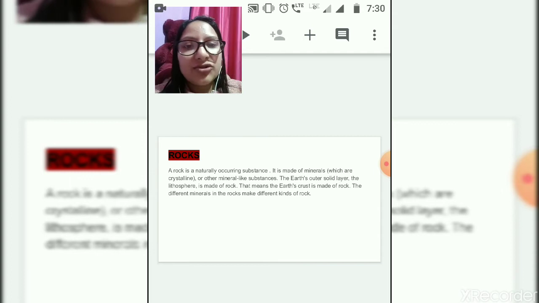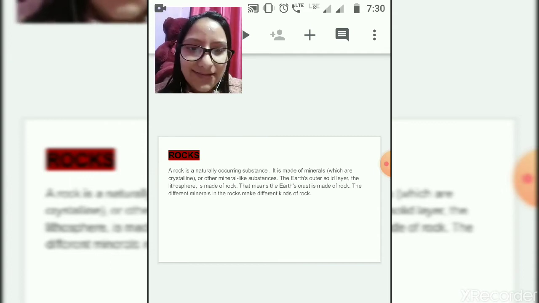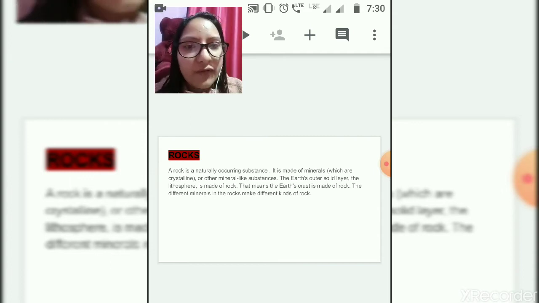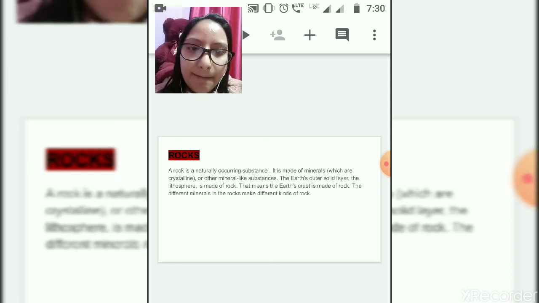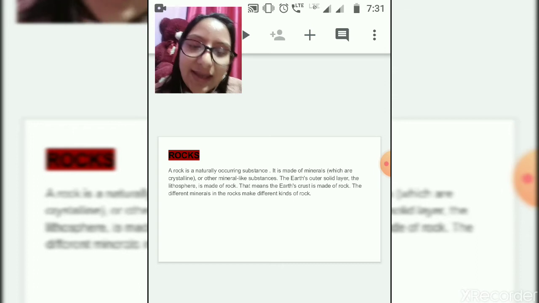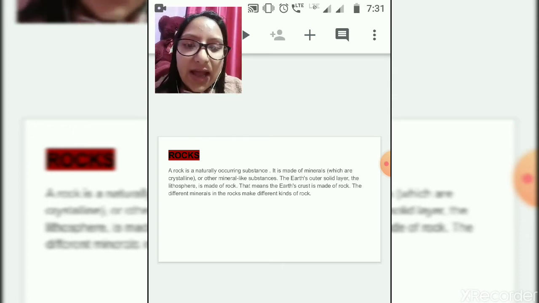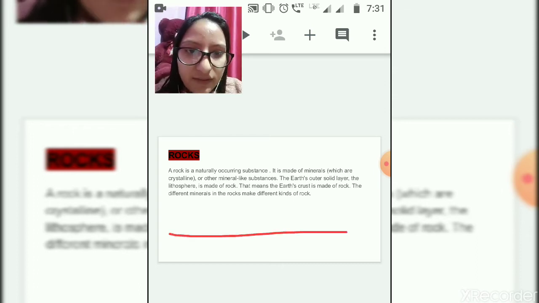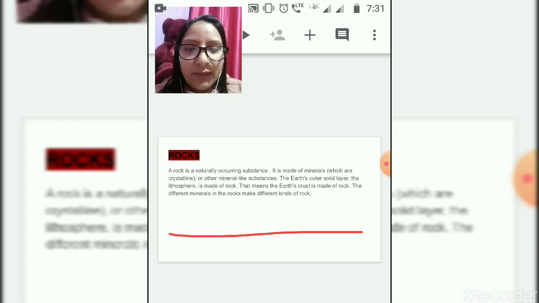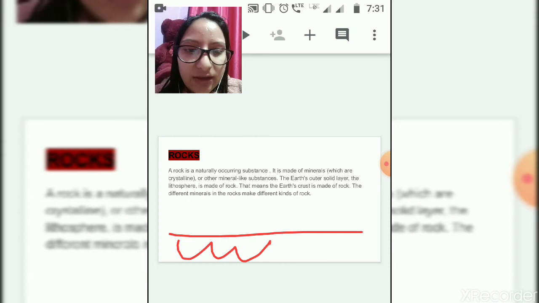Rock is a naturally occurring substance that is mainly made of different types of minerals or mineral-like substances. As I already said, our earth is made of a solid layer called the lithosphere, and that lithosphere is made of different types of rock.